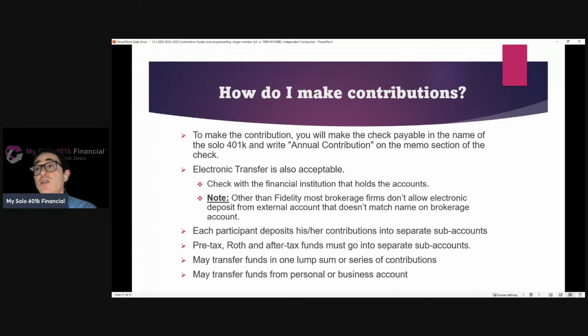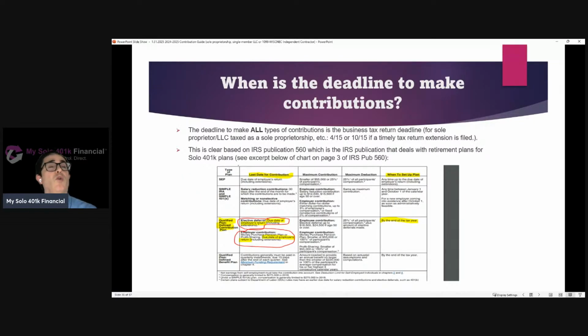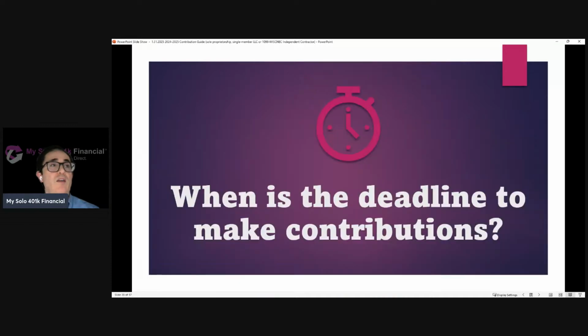Contributions can be deposited in one lump sum or over a series of contributions, as long as it's deposited by the deadline. Those contributions can be transferred from a personal or business account. All of that is acceptable from a solo 401k perspective. So what is the deadline? Well, as long as the plan is set up by the end of the year, that'll preserve the ability to make all types of contributions by the business tax return deadline, including extension. This is per IRS Publication 560, which is a landmark guidance for self-employed retirement plans like solo 401ks.